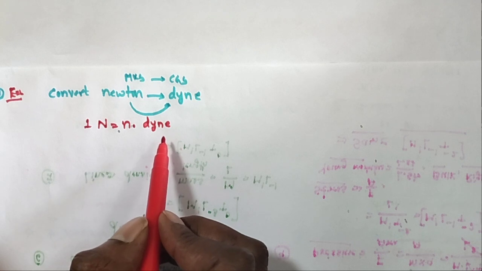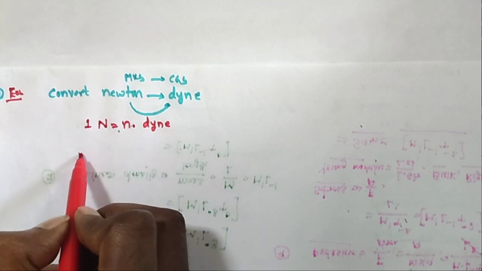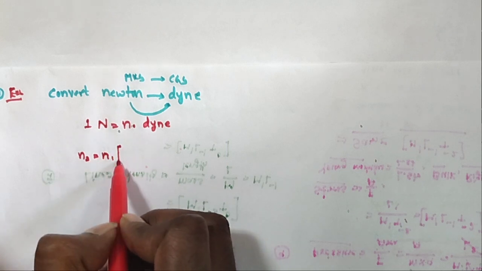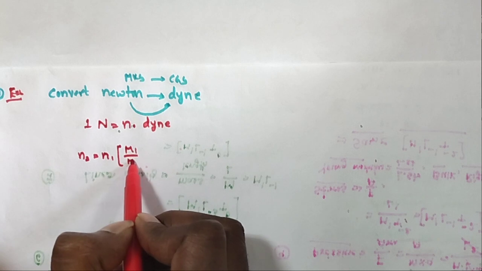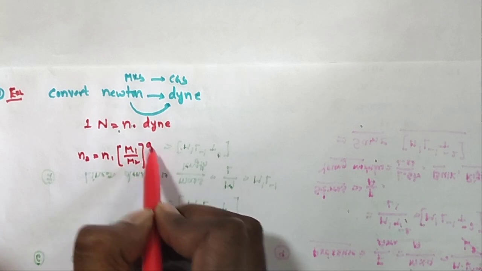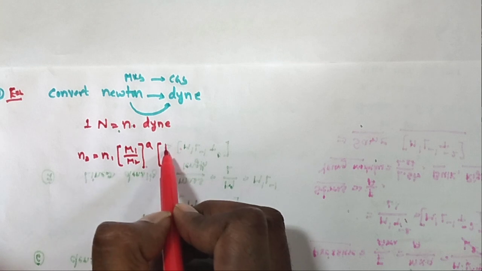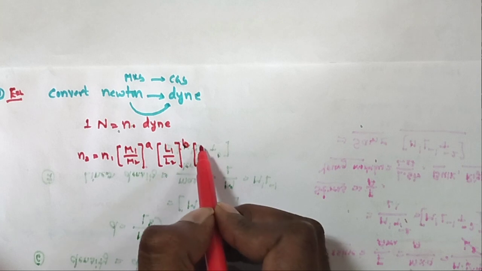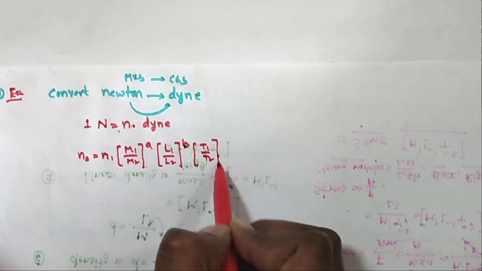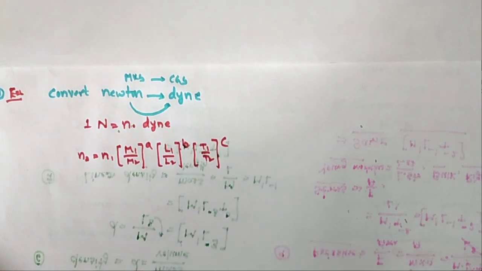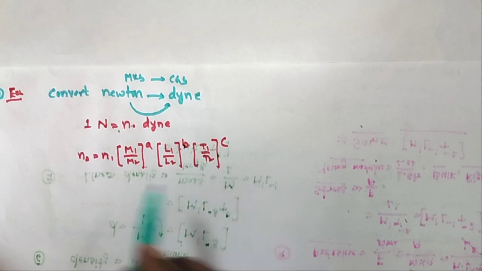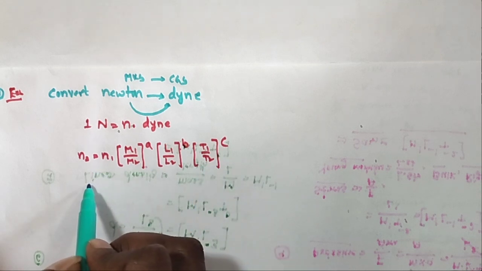So what is the formula? n2 is equal to n1 into (M1 by M2) whole power a, and (L1 by L2) whole power b, and (T1 by T2) whole power c. I am taking this formula. So what are M1, M2, L1, L2, T1 by T2? Generally I am taking numerical values.